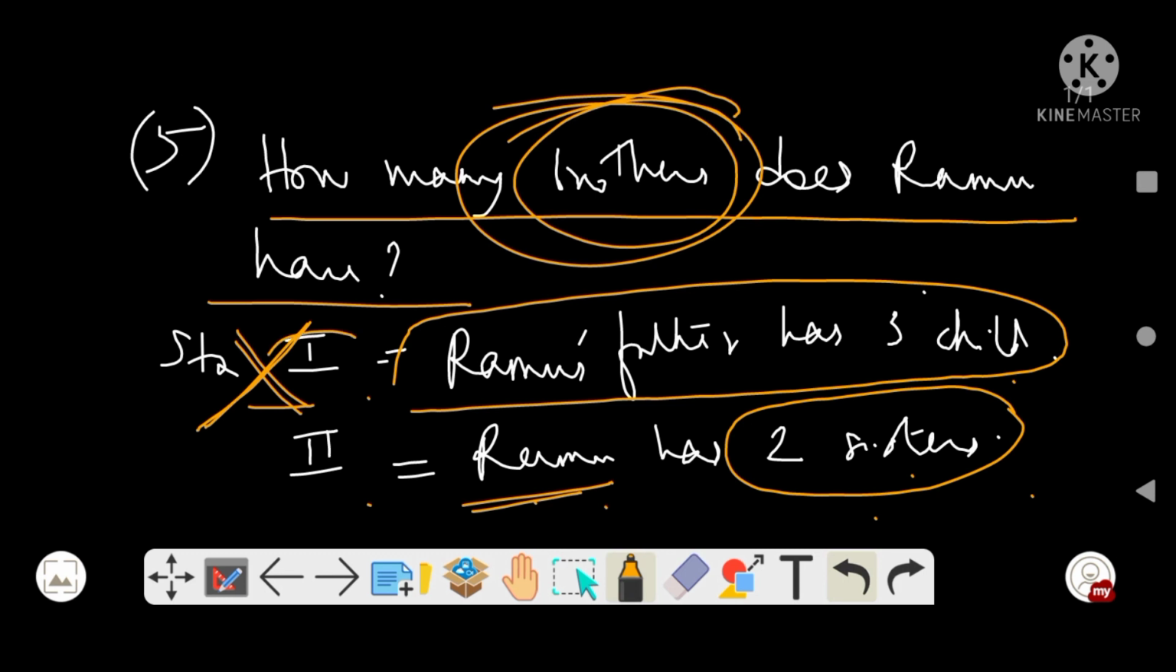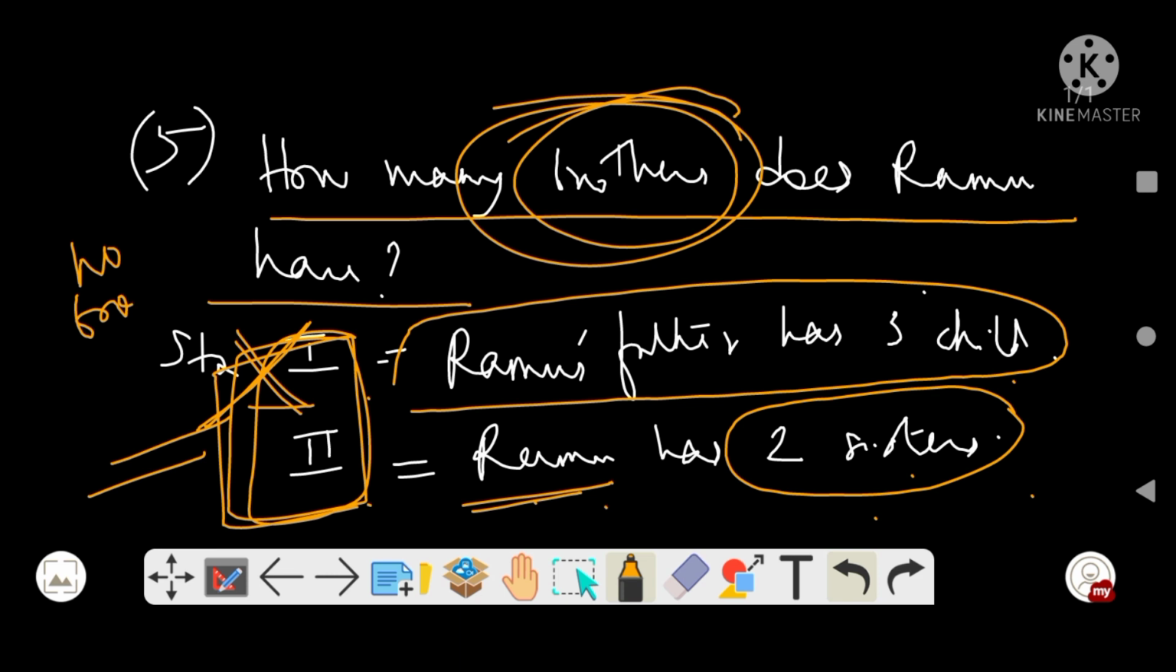But if I take both statement 1 and 2, with both these statements we can come to the conclusion that Ramu has no brother because he is the lone son. The rest 2 siblings are sisters. So both statements 1 and 2 together are conclusive, but individually 1 and 2 do not give any conclusion.